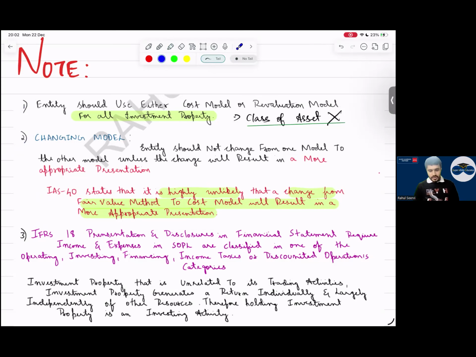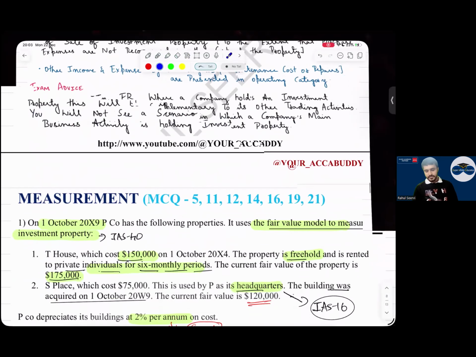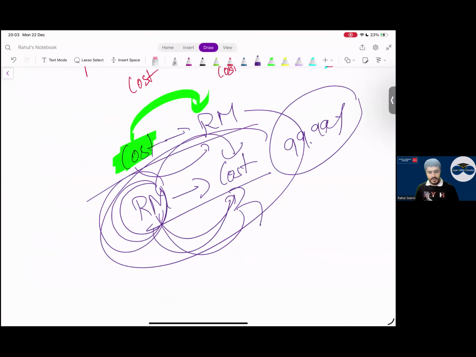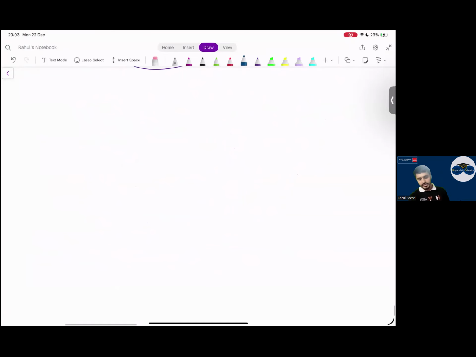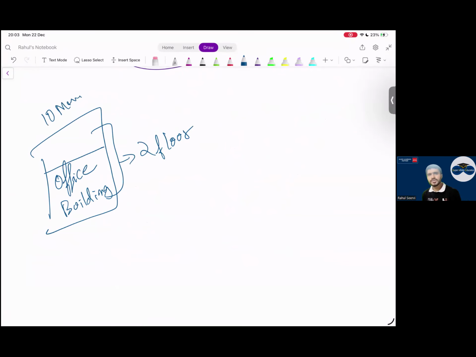Chalo now, starting with the next topic, the last case of this chapter. That is the transfer case. Now listen everyone, what does transfer mean? Understand. Say today I have this, my office building, 2 floors. Now, as of now, the team is of 10 members. So no issue, sir, theek thaak hai.